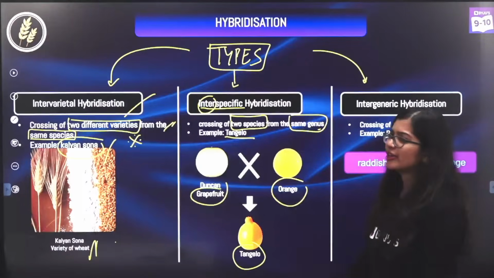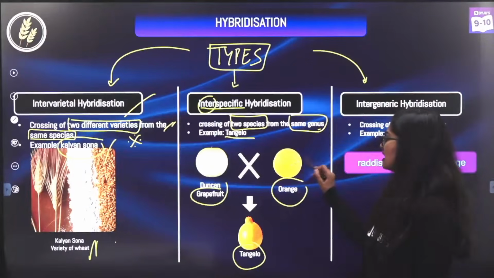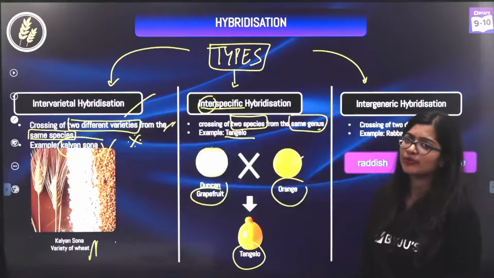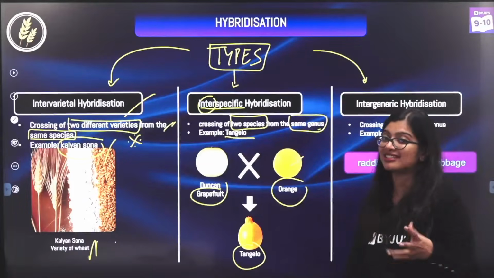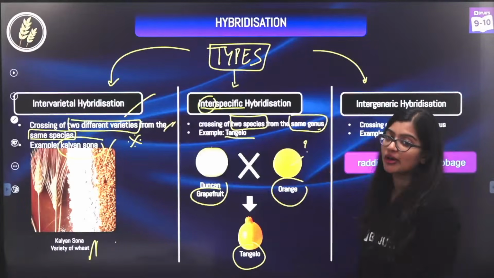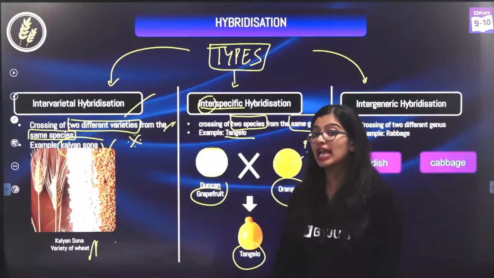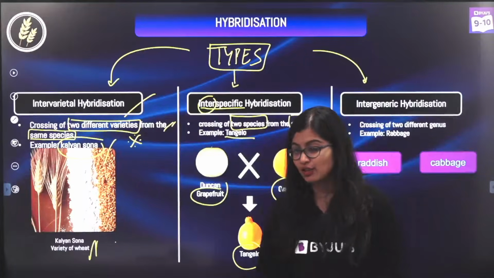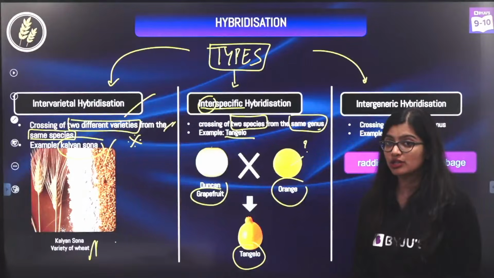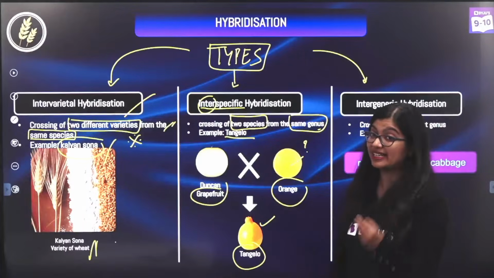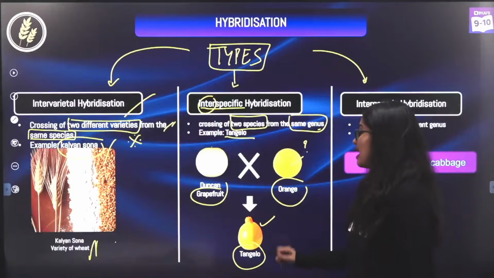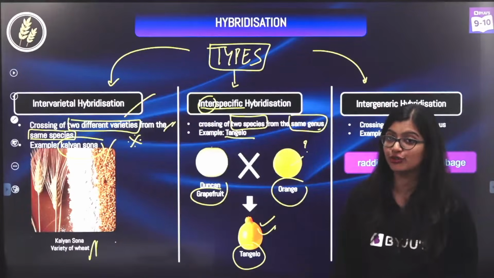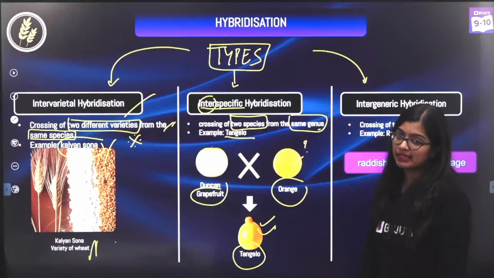Now, what is my whole point of making Tangelo? Why can't I just eat orange, or why can't I just eat the grapefruit? So we know that orange has a citrusy flavor, but it is somewhat sour, right? But in the case of grapefruit, we know that it's very yummy, but sometimes maybe in terms of nutritional value, comparatively, it may not be that much. So I am getting something which is very sweet and delicious to taste, and of course, maintaining its nutritional value. So this is another example.